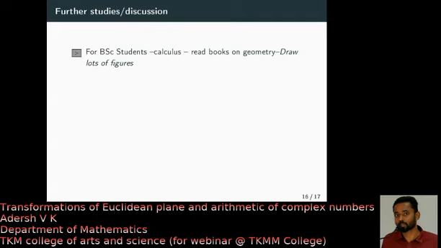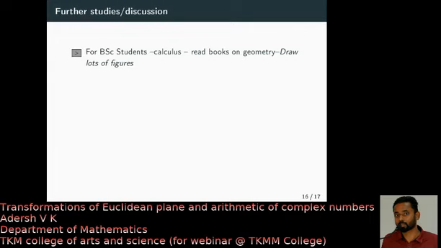So what you can do is, when you study calculus, draw lots of figures. That's the first thing you have to do. Either you can draw on some paper or book, or you can draw on your computer using GeoGebra or any kind of computer algebra system or any software. And try to read books on geometry.